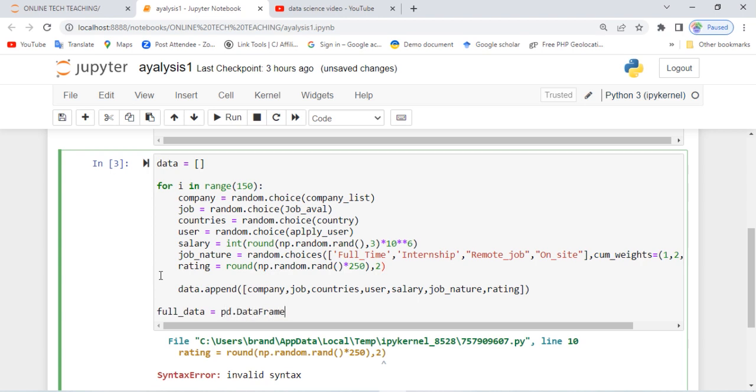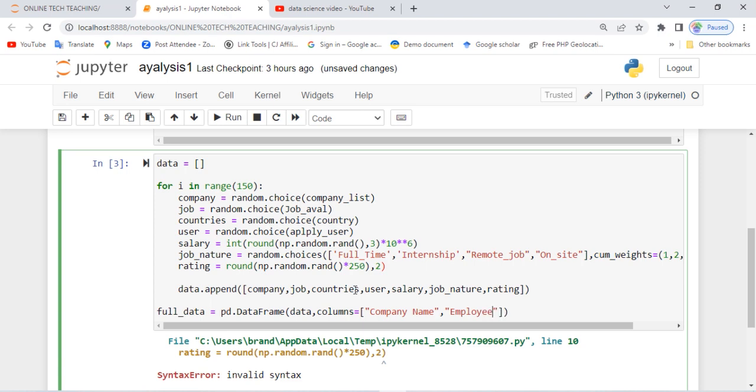We are using pandas here now. The DataFrame will take the data that we have appended here, comma, columns. The columns we set will be our column headers. The first one is company name. The second one is what?